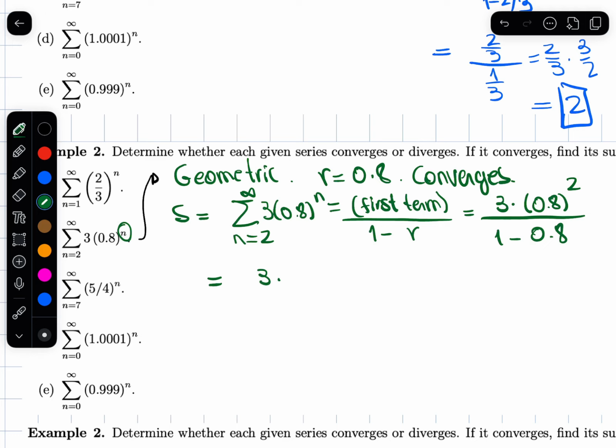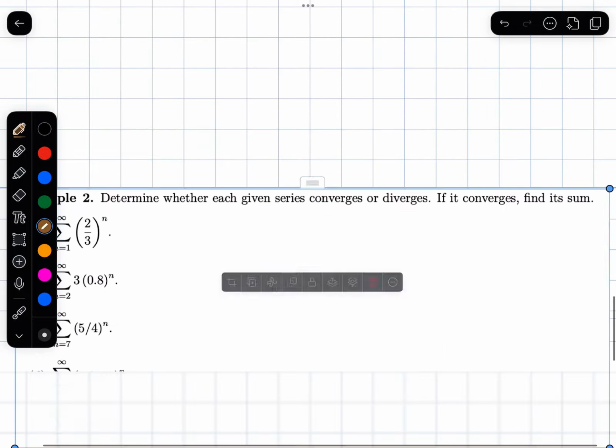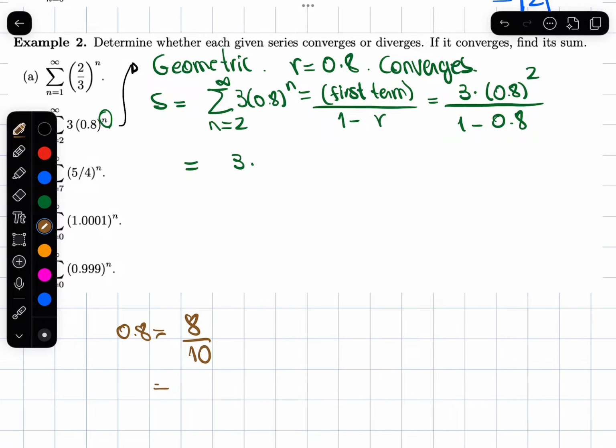3 times, so I'm gonna make this a fraction because I think it's gonna be easier for me to calculate. I have my calculator here on me, but I want to show you that you don't need it for this problem at the very least. So 0.8 is 8 over 10, which is 4 over 5.